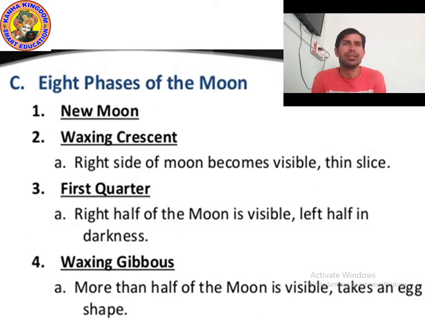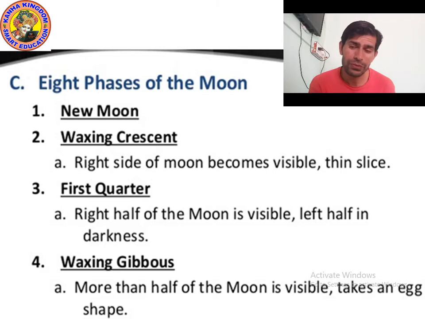Then after some days, on the seventh day, the half moon is visible. The right half part of the moon is visible. This phase is called first quarter. You can check it out in the picture that I showed you a few seconds ago, if you have already made it. The remaining half is dark. So in first quarter, the right half of the moon is visible and the left half is in darkness.